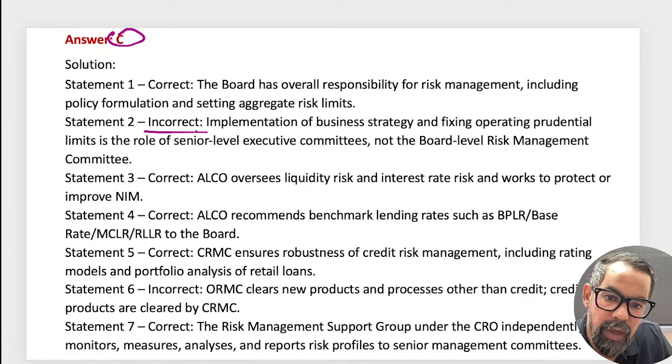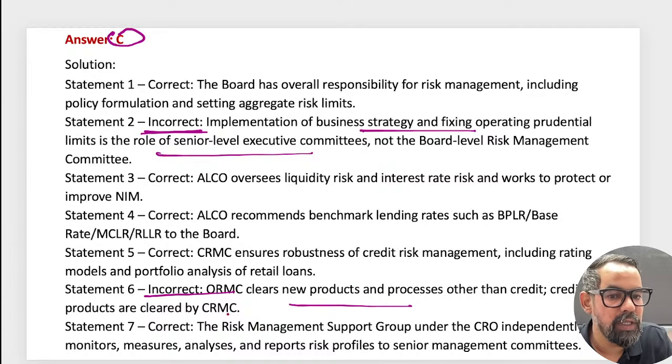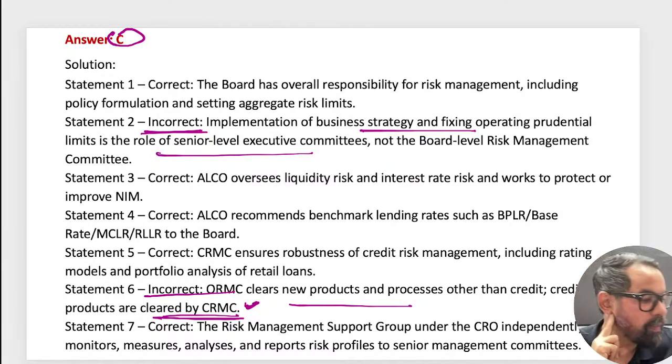See guys, implementation of business strategy and fixing operational prudential limits is done by senior executives, not at the board level. Then operational risk management clears new products and processes other than credit products, while credit products are cleared by the credit risk management committee. So please do remember this one. Clear? Any confusion with anything, guys?